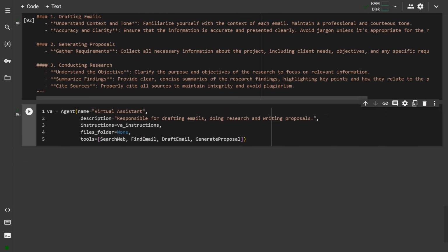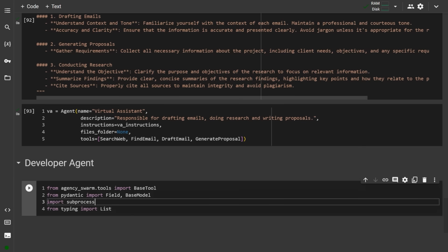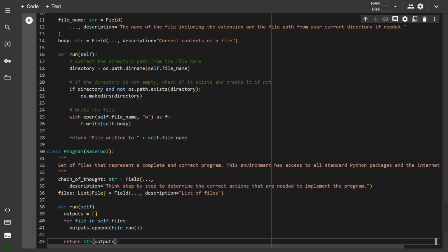The last agent will be the developer, similar to the one I made in my previous video. However, this time it will be able to write multiple files into a program. So the program tool will take a list of file tools along with a special chain of thought parameter that will force the model to plan its actions beforehand. This allows you to achieve better results on complex functions without having to use a chain of thought prompt globally, which could increase your token usage and latency.